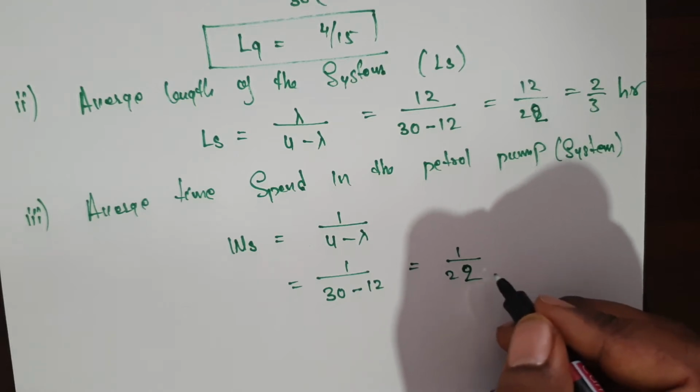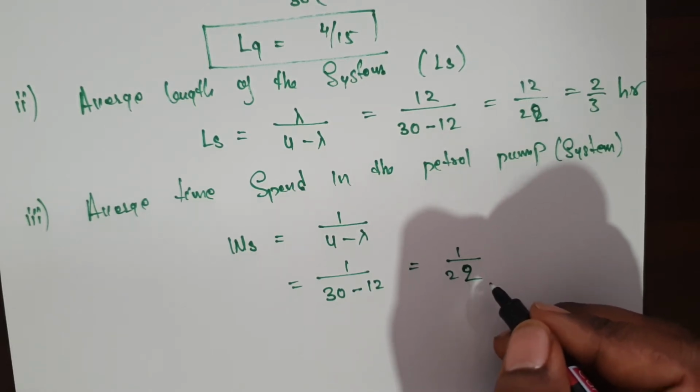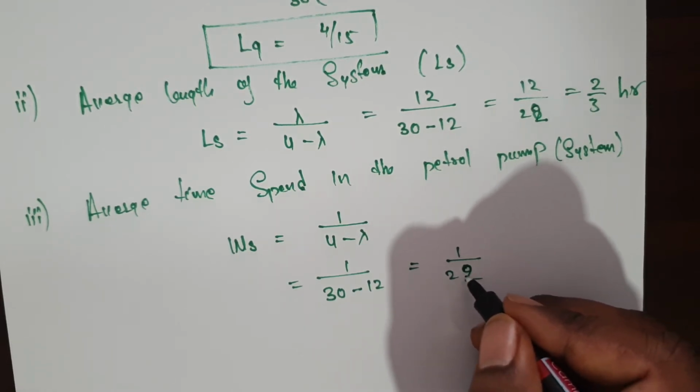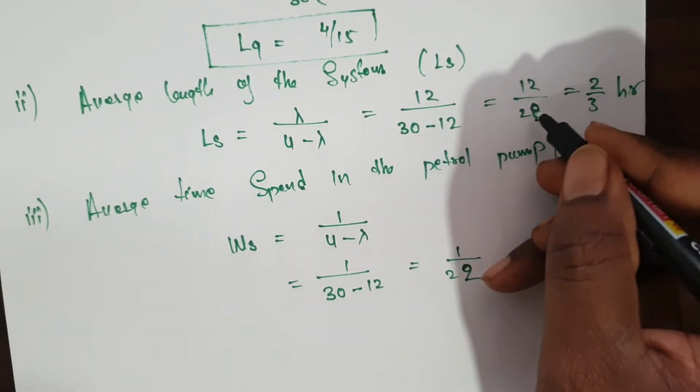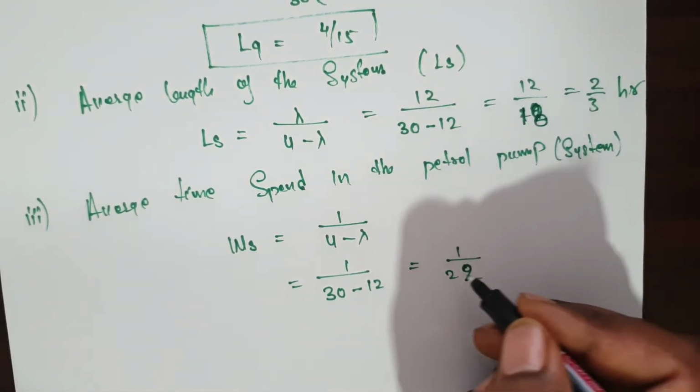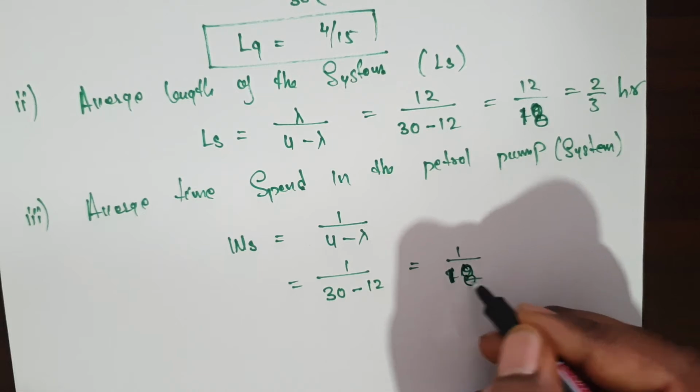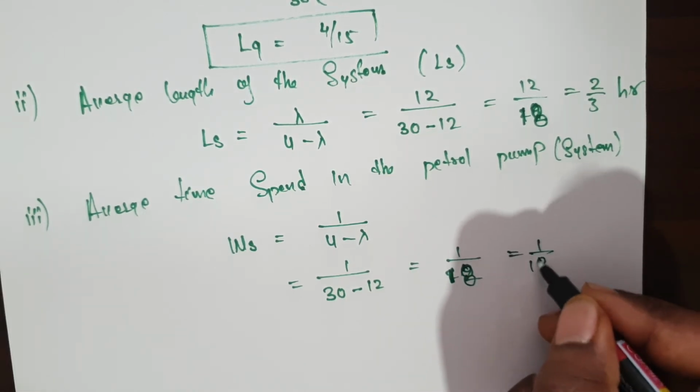What is the value here? 1 by 22. Lambda 18. 1 by 18. This is 30 minus 12, so this one is 18. So this one is also 18. So the final answer is 1 by 18.